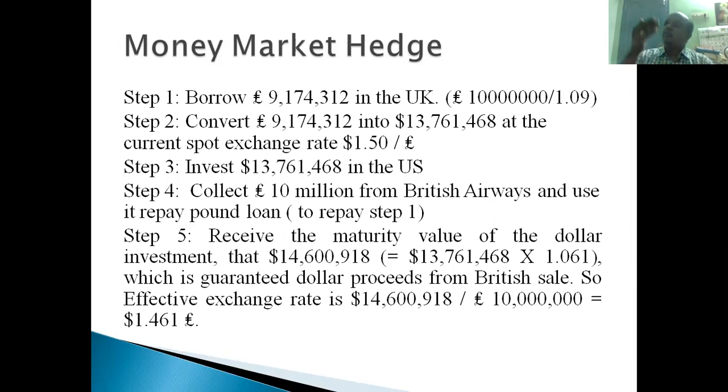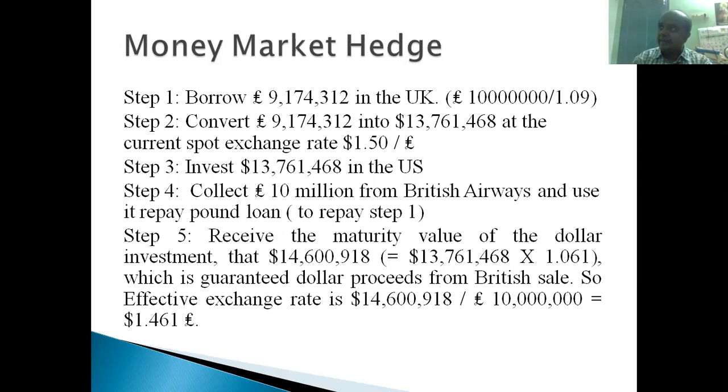Why are they making the deal? Suppose the rate goes below that, the company will incur huge losses. So to stop that, they do this transaction. Today itself they determine the exchange rate of $1.46 per pound. So after 1 year, when British Airways makes a payment to Boeing Corporation, they know the exchange rate now. 10 million pounds will be converted at the rate of 1.46. Whatever the rate may be in the spot market, Boeing Corporation will not bother about that.